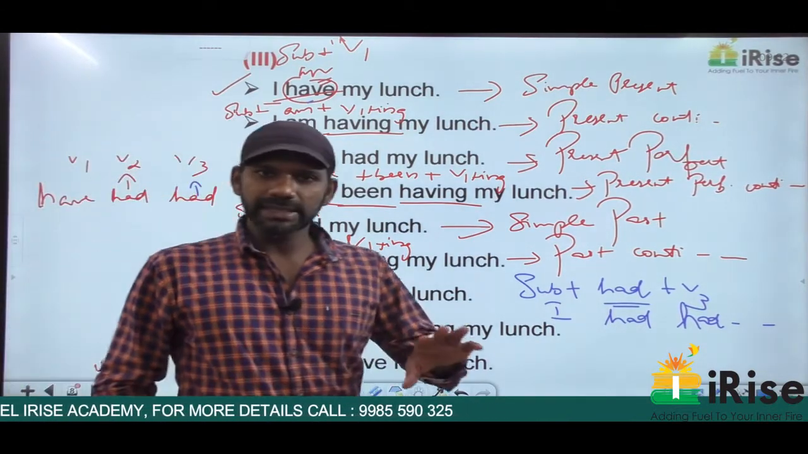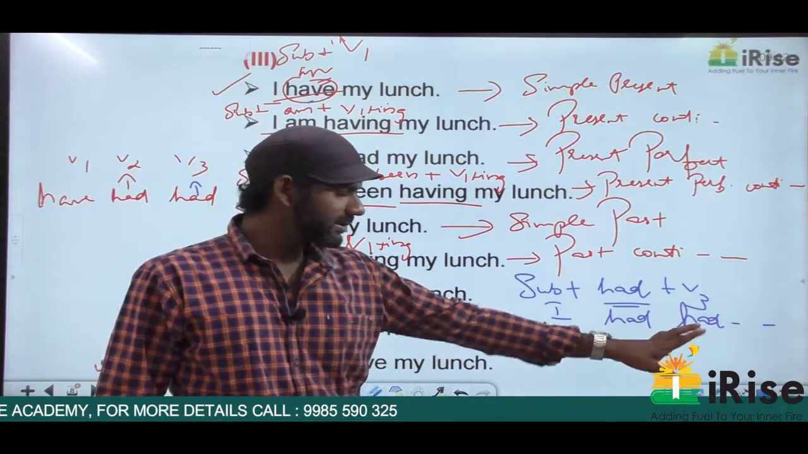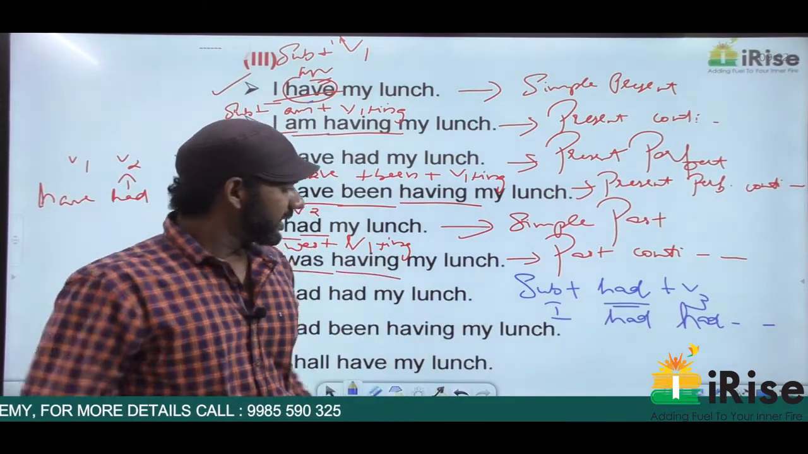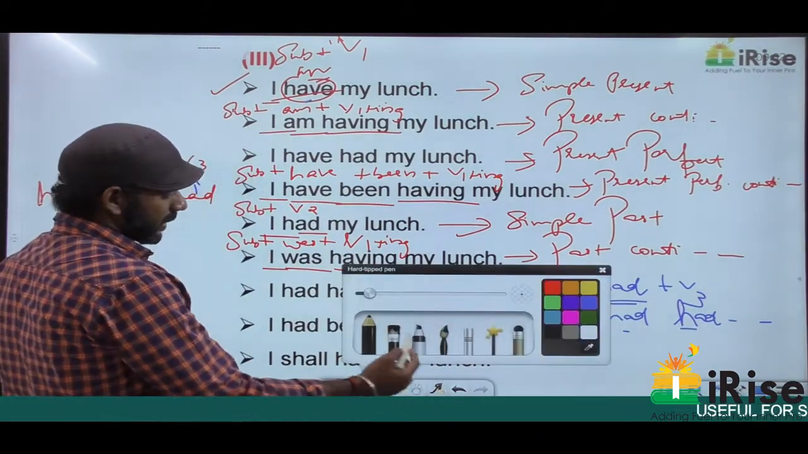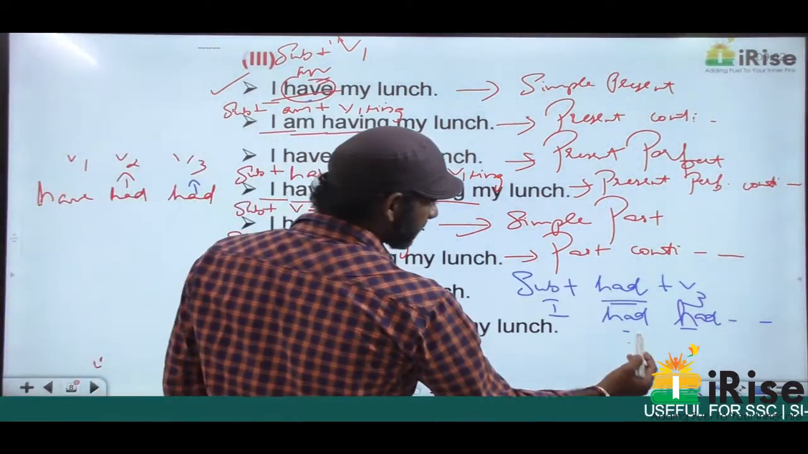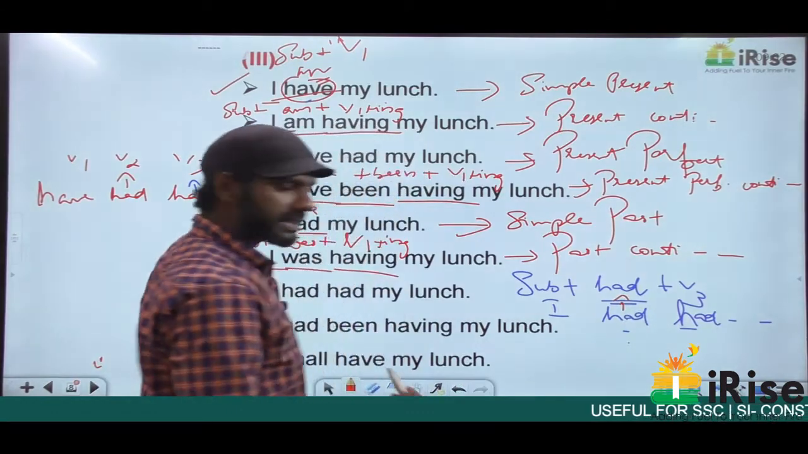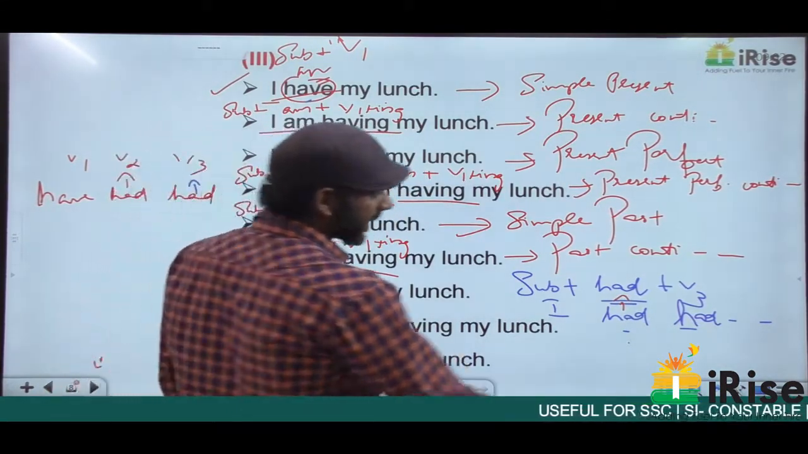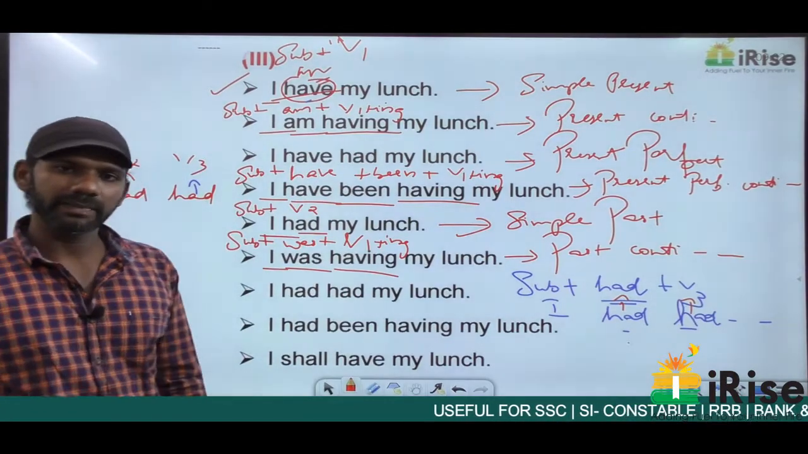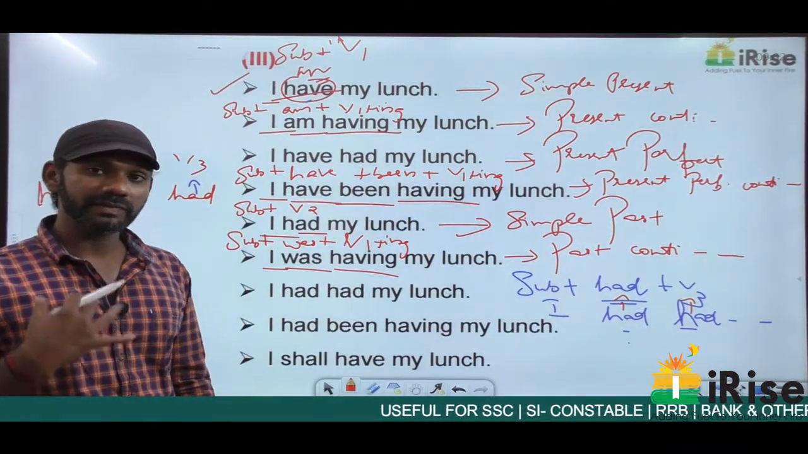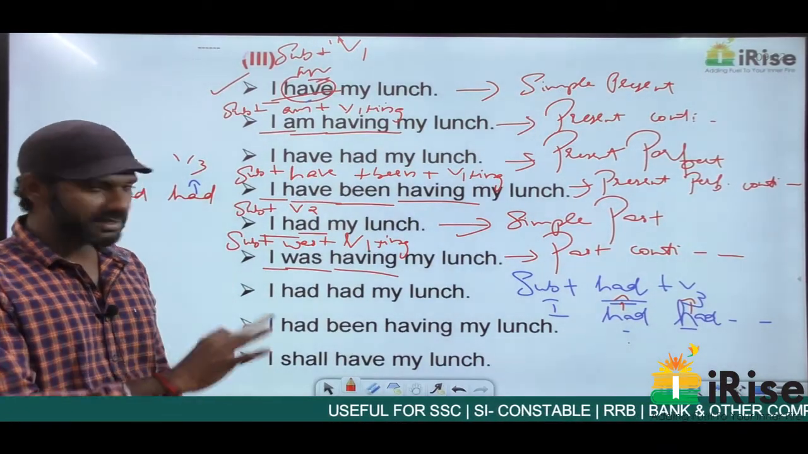Now there's no redundancy here. There's nothing like repetition here. Two times had but no repetition. This had is different from this had. Now this had is the past perfect had, whereas the second had is the V3 of the verb in the sentence. So I had my lunch is completely fine. There are situations where we need to go for this that we'll discuss after this.